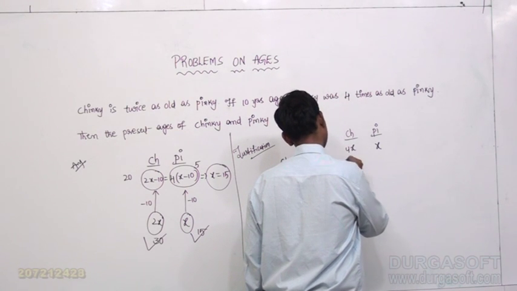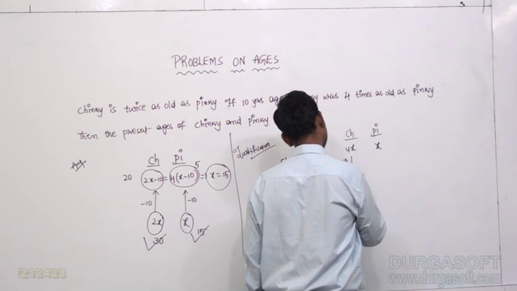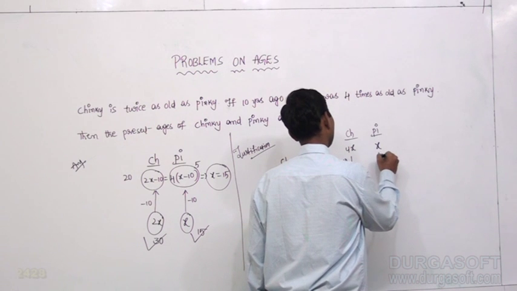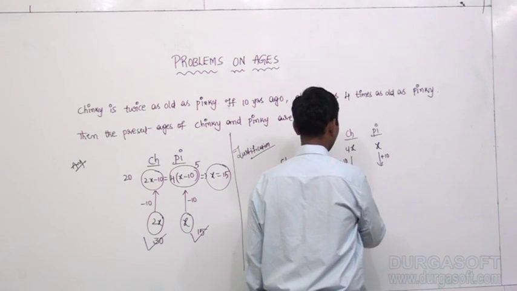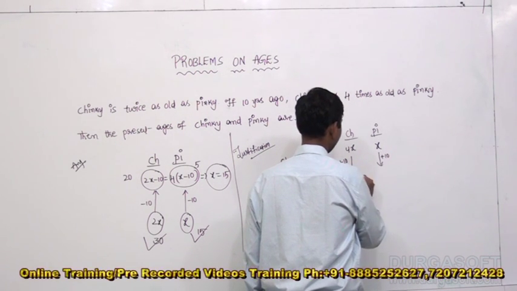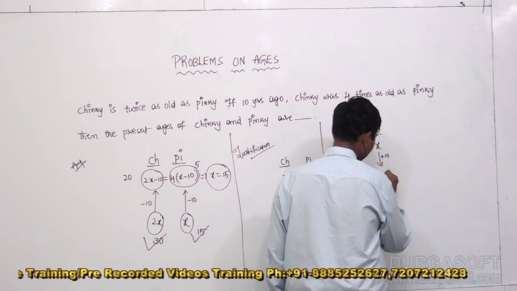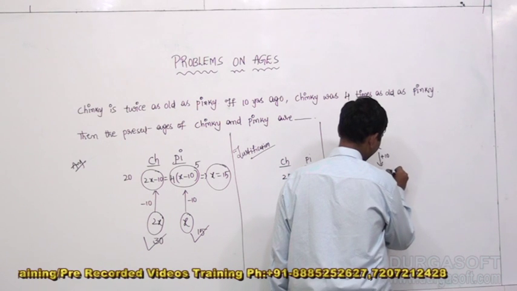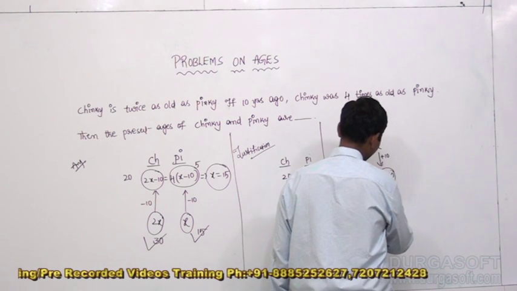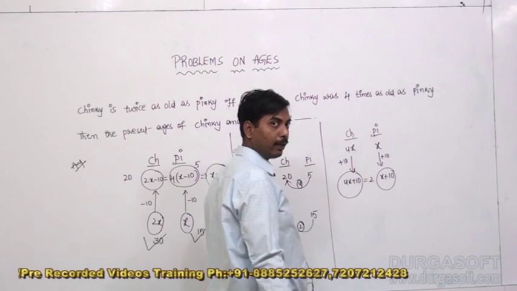In 10 years' time, Chinky has to increase 10 and Pinky also has to increase 10. 4x plus 10 would be the present age of Chinky, and x plus 10 would be the present age of Pinky. The present age of Chinky is twice Pinky's.